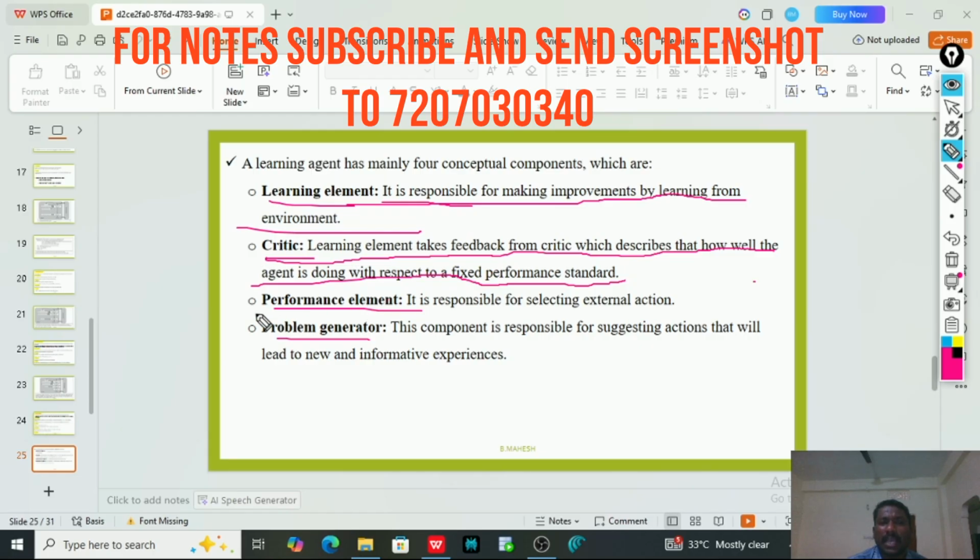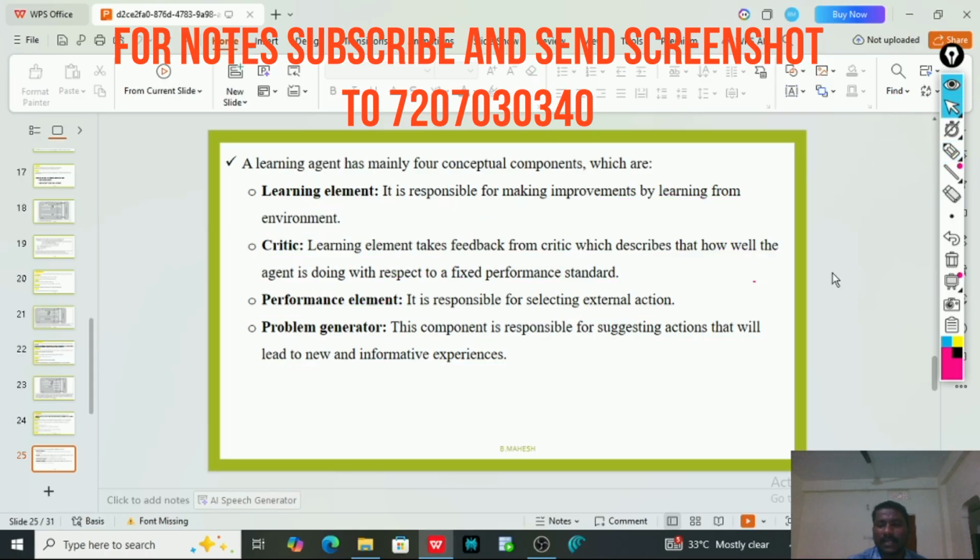Next, the performance element is responsible for selecting external action. Next, the problem generator is responsible for suggesting actions that will lead to new and informative experiences.